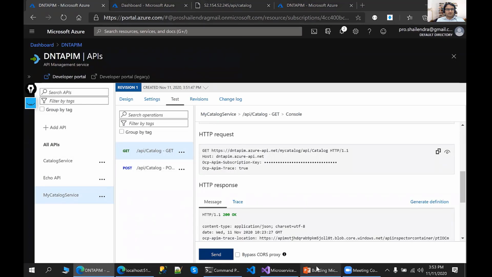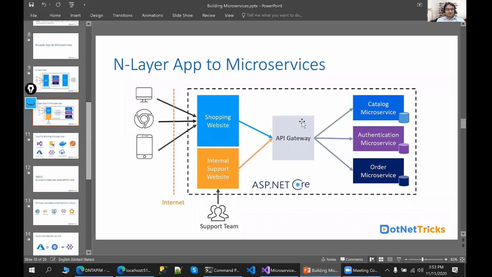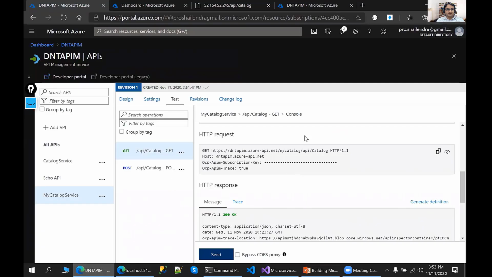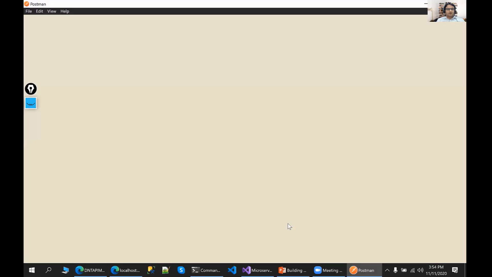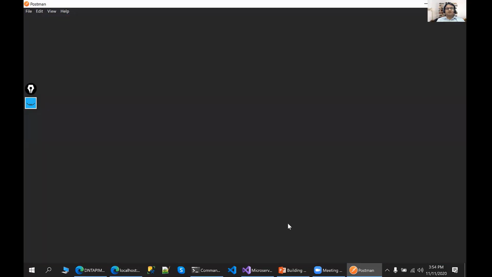So what we have done here, if you look at this picture, we are able to map this catalog microservice to this Azure API management, and I'm able to access it. Let me access the same URI through Postman also. Let me copy this URI. So this is my Postman, which is opening. Here I will use that URI to test it from my local machine.